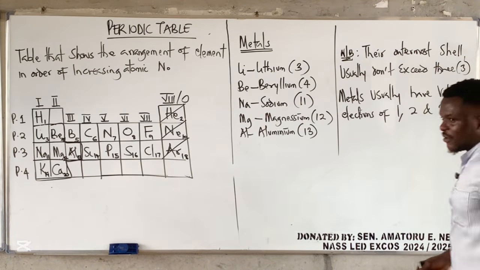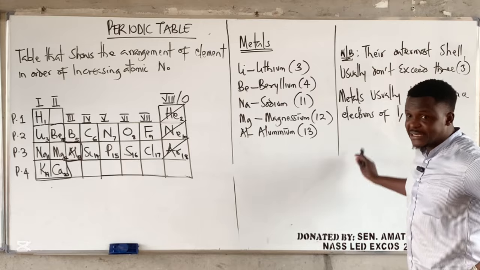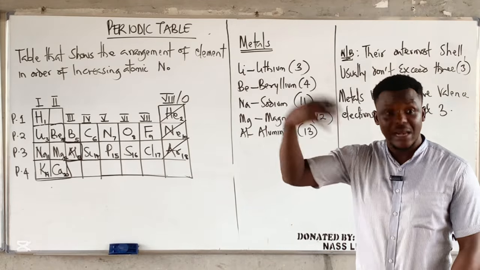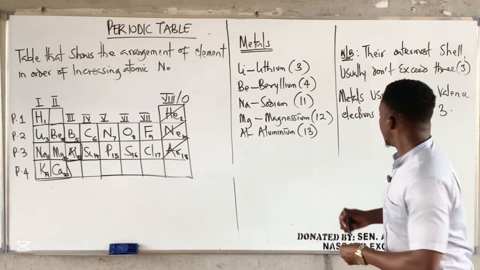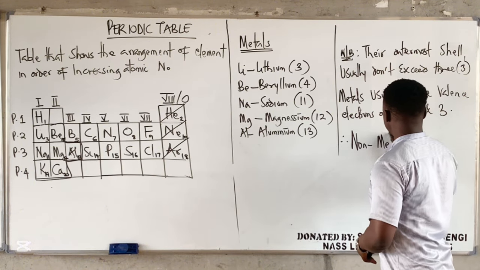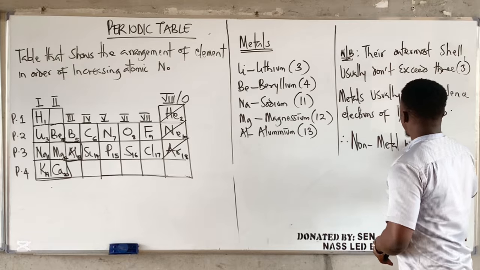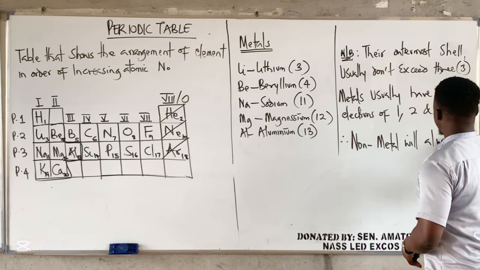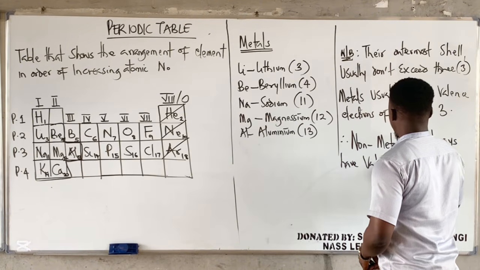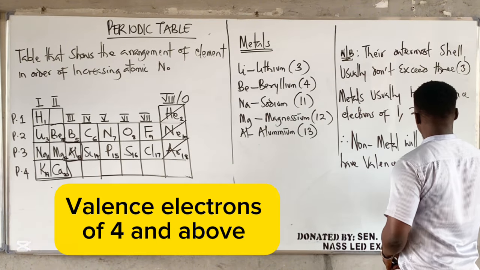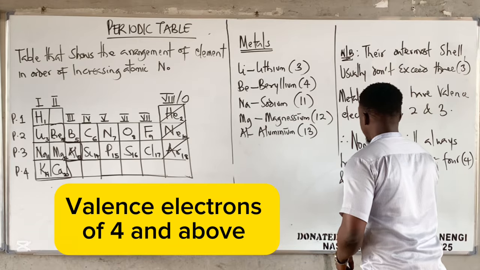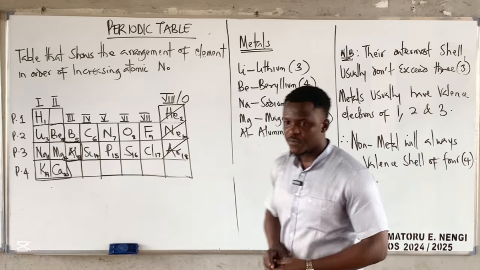Now, for non-metals, non-metals will always have valence electrons of 4 and above.